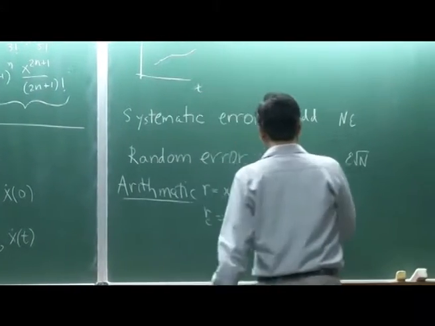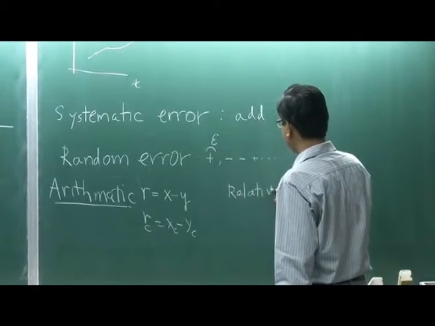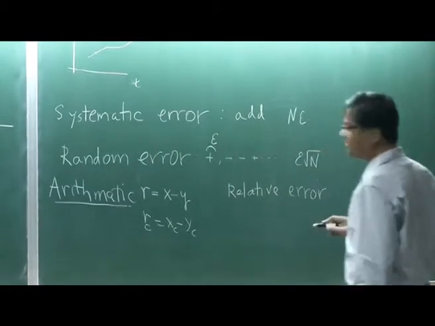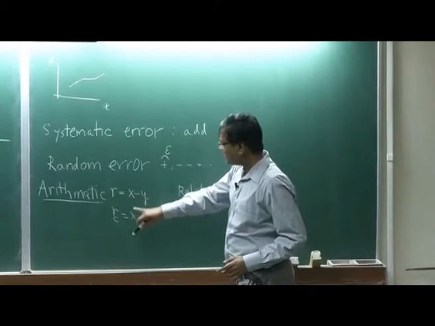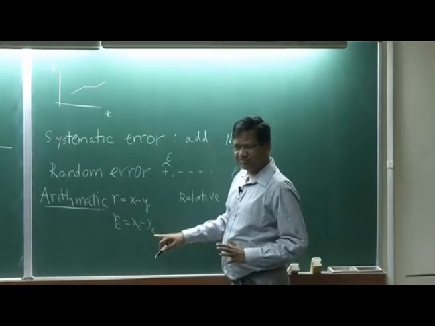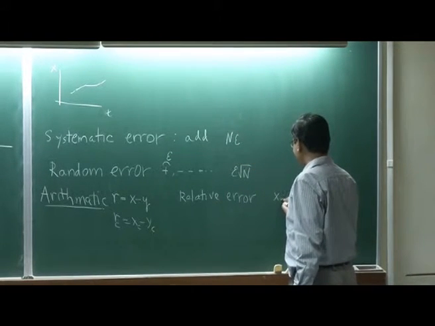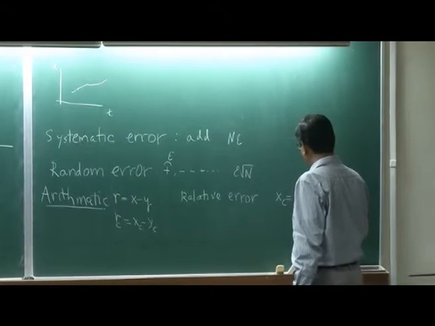So, we will also use a word called relative error. Relative error is not the absolute error, which is the error in x, x minus xc. Relative error is written as xc equal to x times 1 plus epsilon.